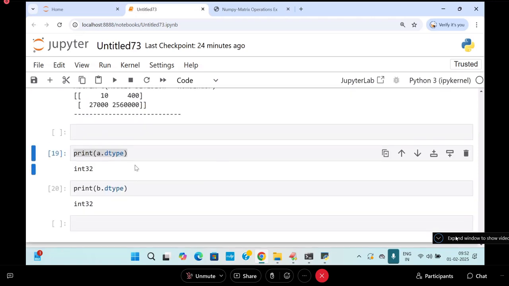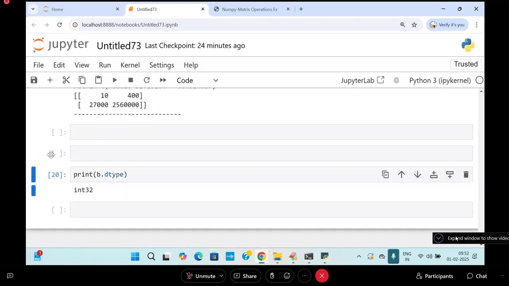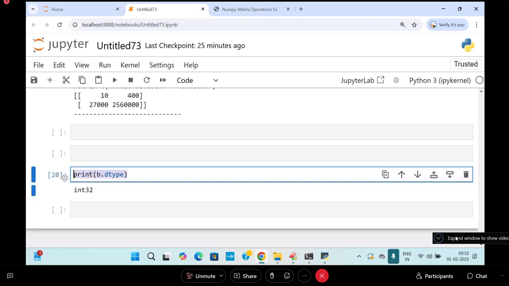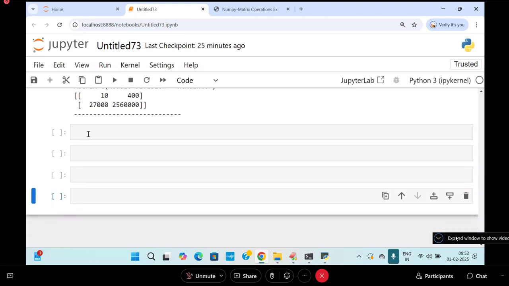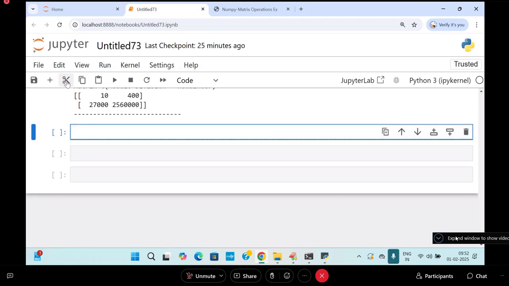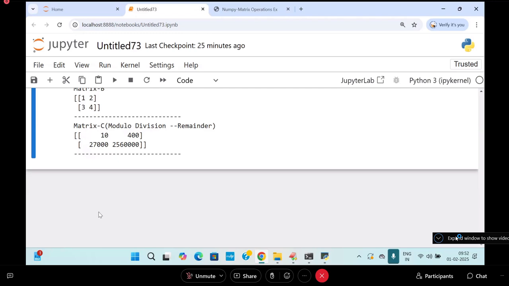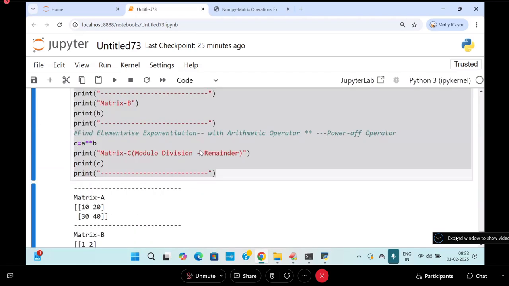So right now, understand the default int dtype in ND array. The int dtype in ND array is called int 32. The float value by default is float 64. I can convert into float 32 or 16. Whatever type I want, I can convert it by using the function astype. Very, very important concept. Are you following me? Right.